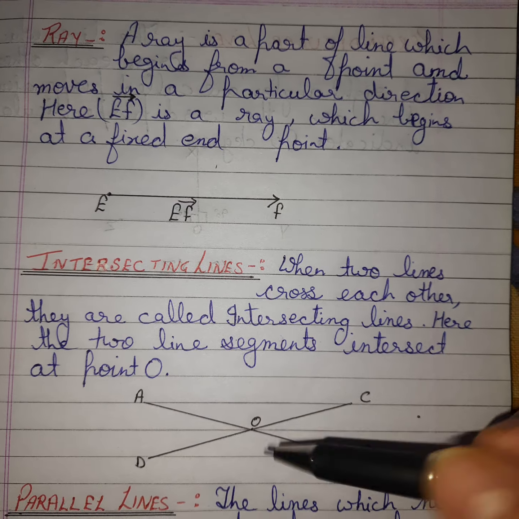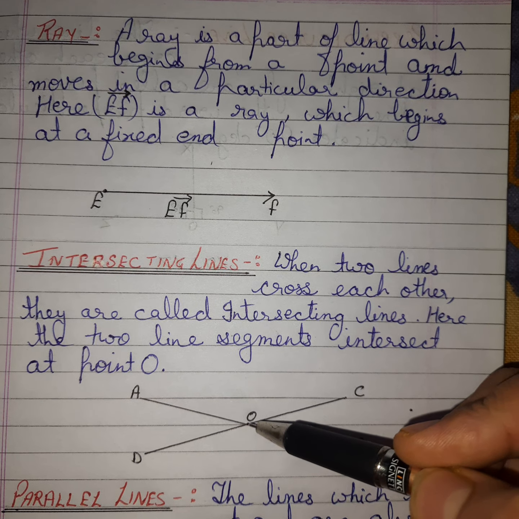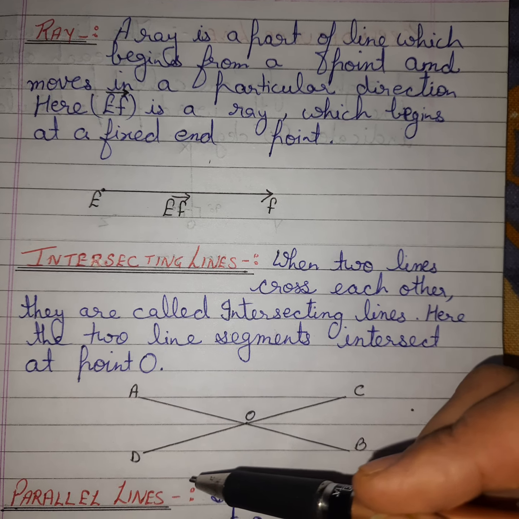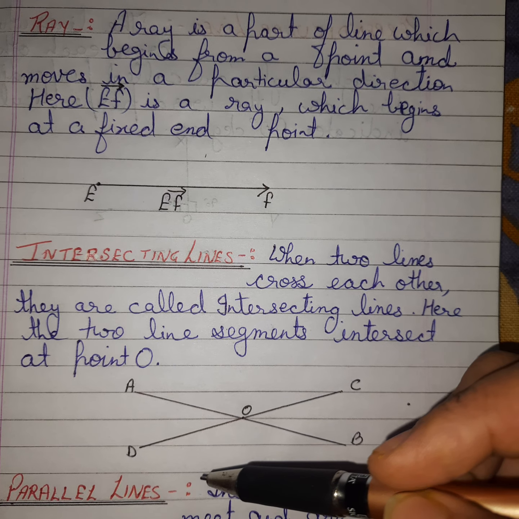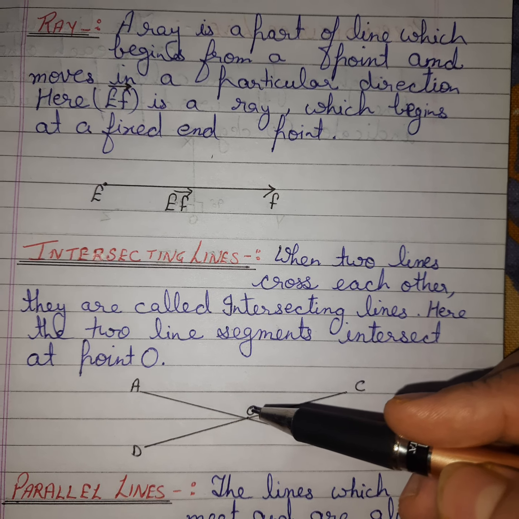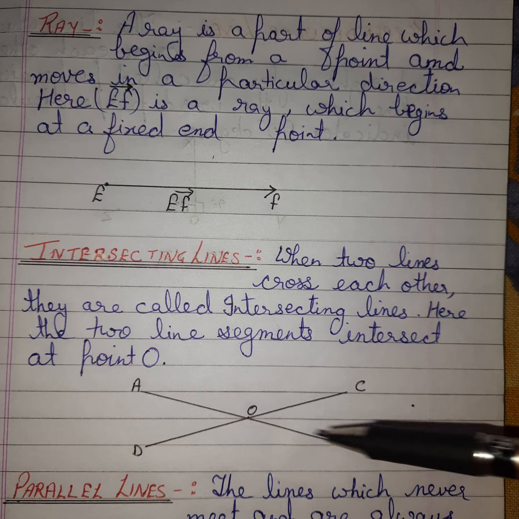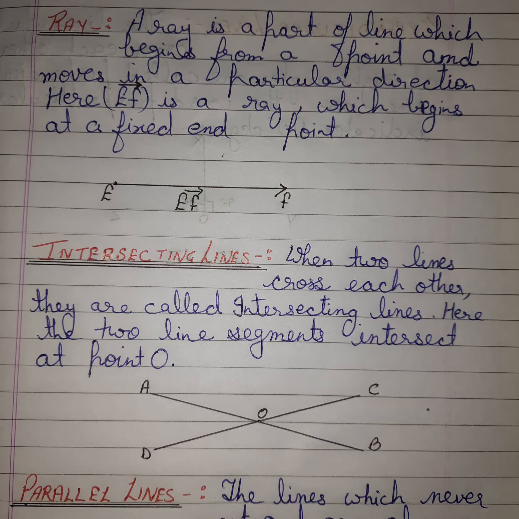They both intersect at point O. So this point O is called the intersecting point, and AB and CD are called the intersecting lines.